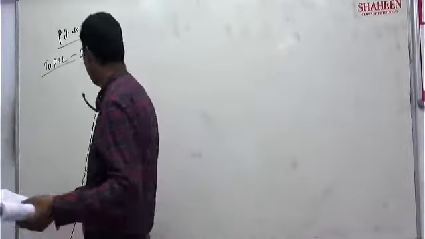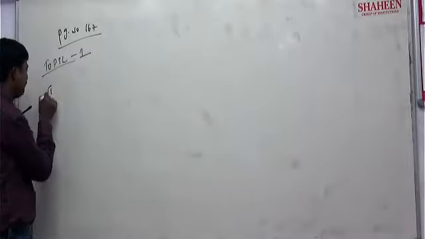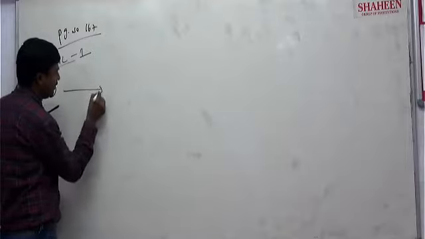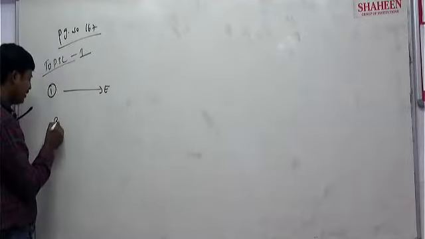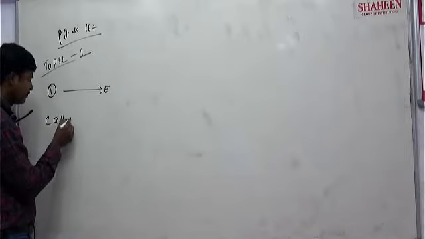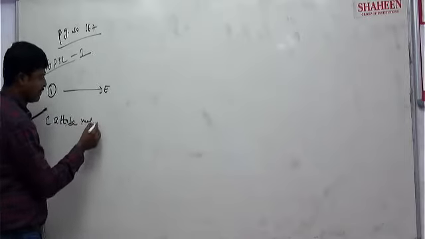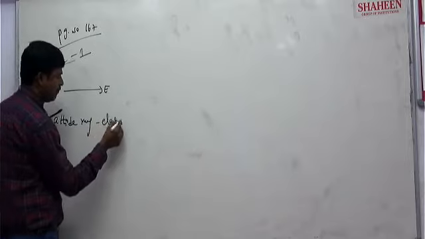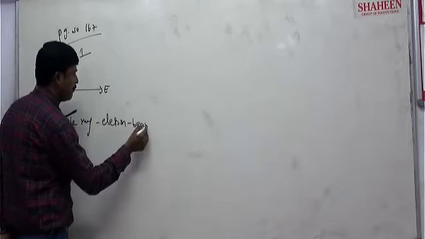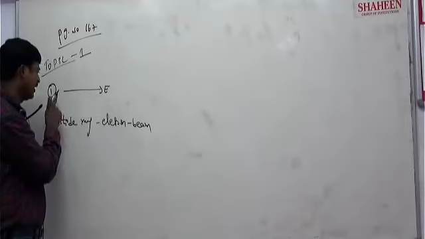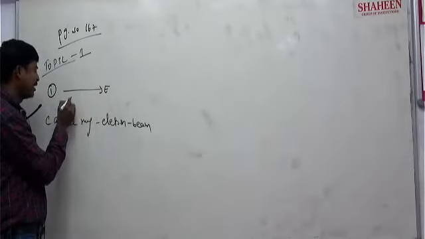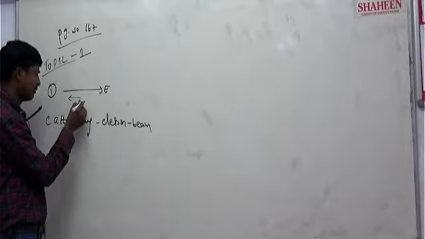For example, assume the electric field is in this direction. Cathode rays are basically an electron beam. Suppose the electron is moving here. The electron will experience the force on this side.